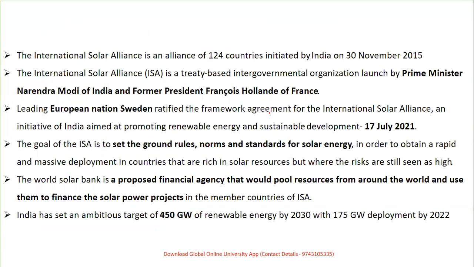Next comes, yes, the International Solar Alliance, as per the Environmental Act 1986, one of the concepts, which is an alliance of 124 countries, which was initiated by India on 30th November 2015. It is a treaty-based intergovernmental organization which was launched by Prime Minister Mr. Modi ji and the former President Mr. Francois Hollande of France. That is, between France and India, this treaty was signed.